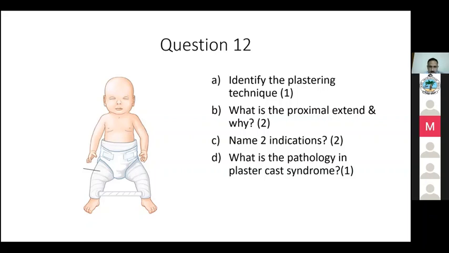Okay, very good. So indications? Fracture shaft of the femur. DDH, developmental dysplasia. Yeah. Okay. So we'll move on to the last part of the question. What is plaster cast syndrome? The duodenum is entrapped by compression of the superior mesenteric artery. So something like the duodenum gets entrapped there and it can give you trouble.